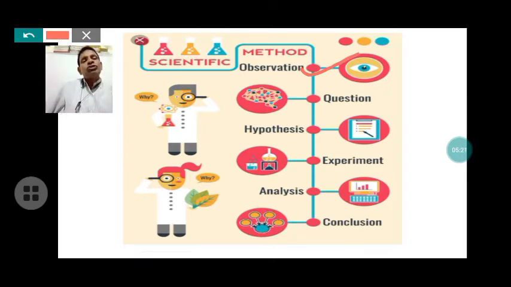Then hypothesize according to basic knowledge, and to confirm the hypothesis, some experiment is carried out. Next, analyze the data collected, and last is the conclusion, which confirms the hypothesis and becomes a law or theory. This is the development flow chart of the scientific method. In this way science is developed.